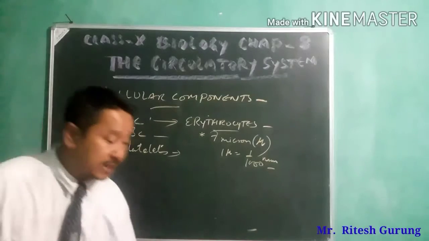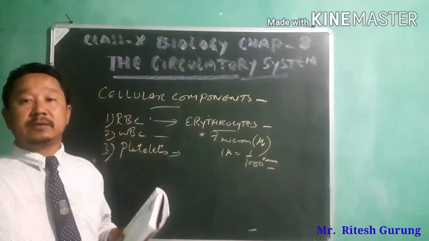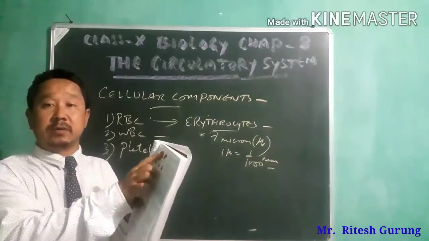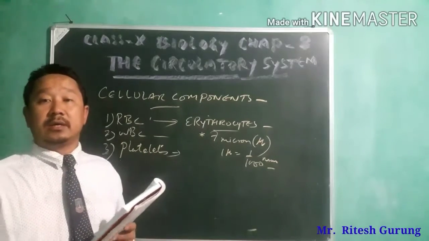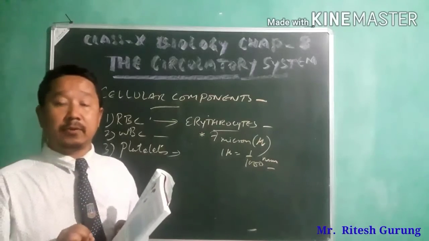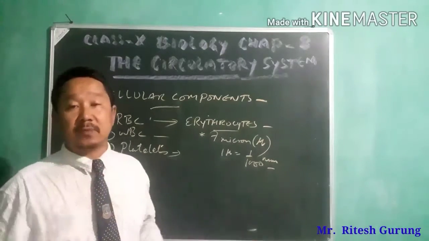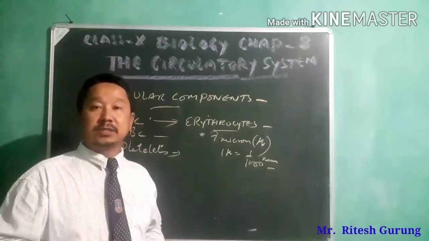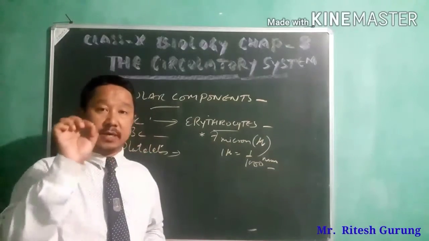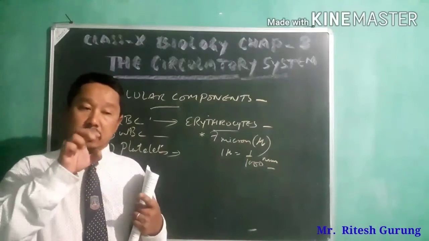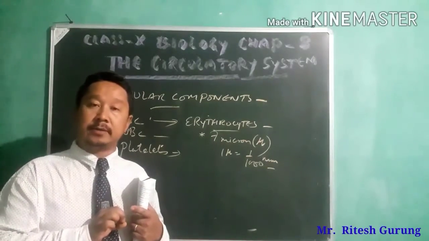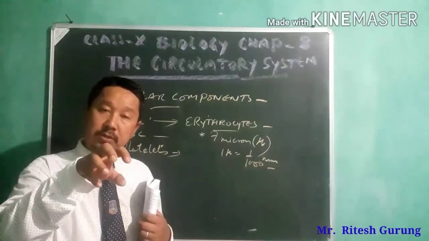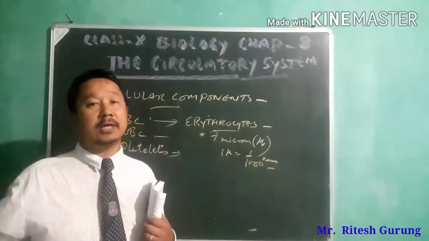Then the small size and the biconcavities on either side of RBC provide them a large surface area to absorb oxygen sufficiently, because RBC contains a chemical constituent, hemoglobin, which is responsible for picking up oxygen and carrying it to the different cells.